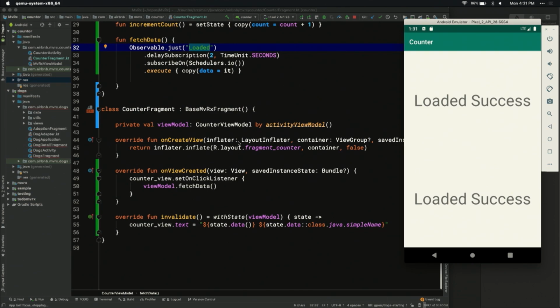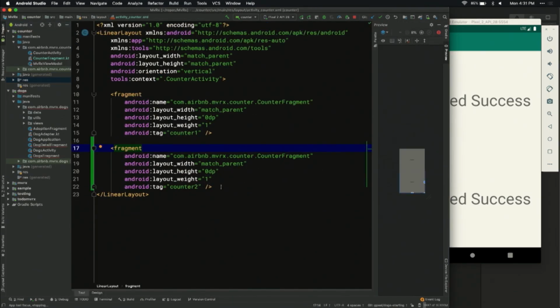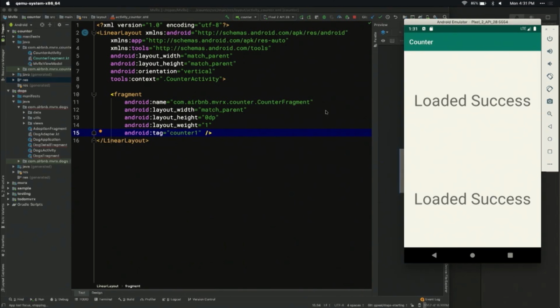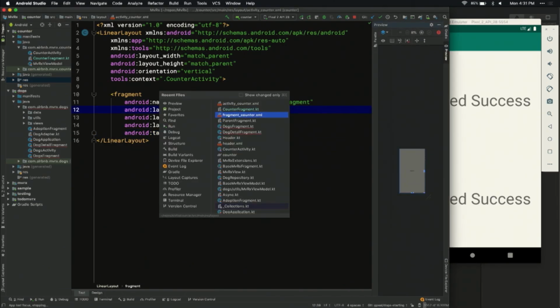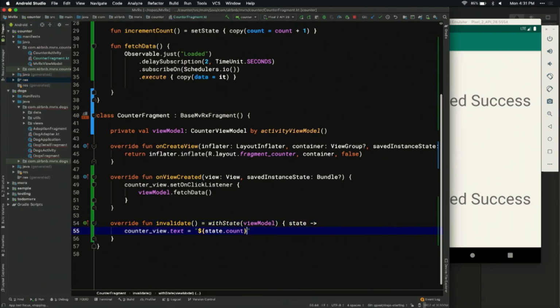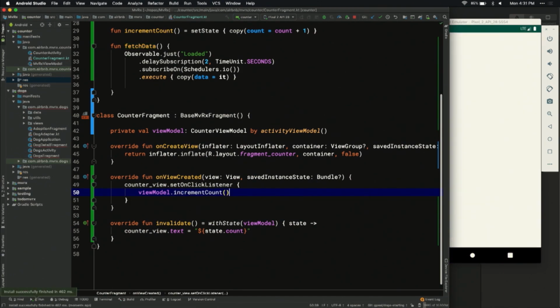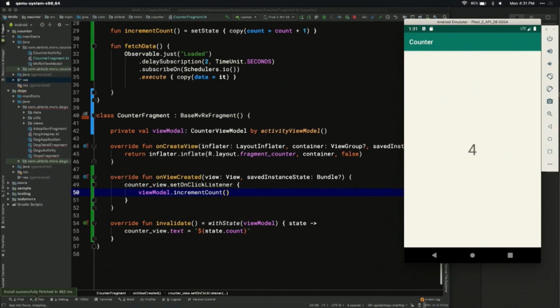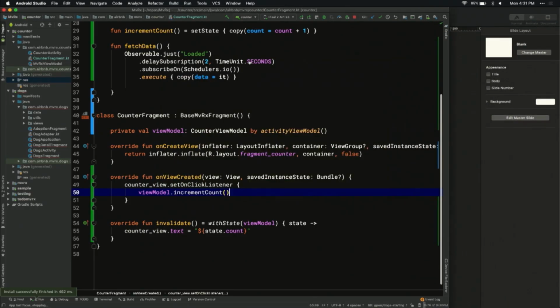So these are some of the core fundamental building blocks of MvRx. Let's take a step back and put it all together and do it again in a real app. Before that, I'm going to show you one more thing because I forgot. So let's go back to our activity here. We'll just remove the second counter. We'll go back to increment count, counter fragment, and then we'll do state.count like that. Okay. So we've proven that we handled the rotation case correctly, right? Here we go. We'll rotate like that.